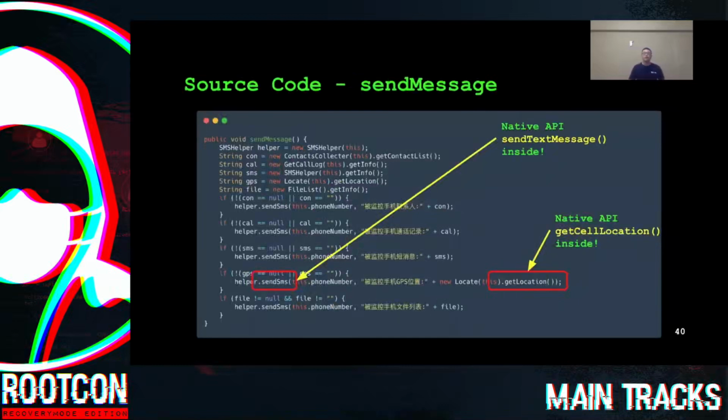Let's locate function send message, and we found two functions that contain the two native APIs respectively: send SMS and get location. And if we dive into the source code of function get location, we will see that it contains native API get cell location. And if we dive into the source code of function send SMS, we will see that it contains native API send text message. So the code here means it first collects your cell phone location data and sends it out through SMS.